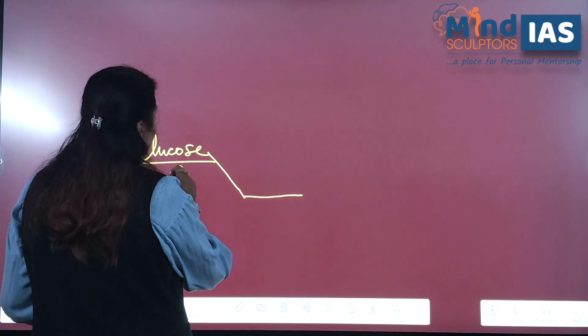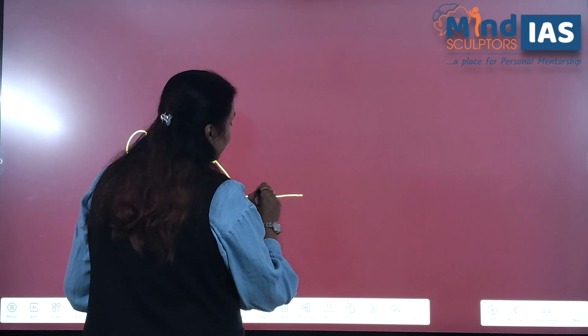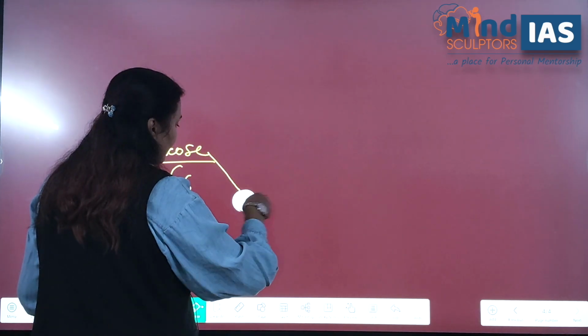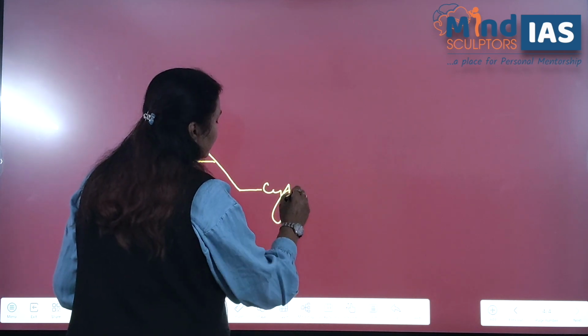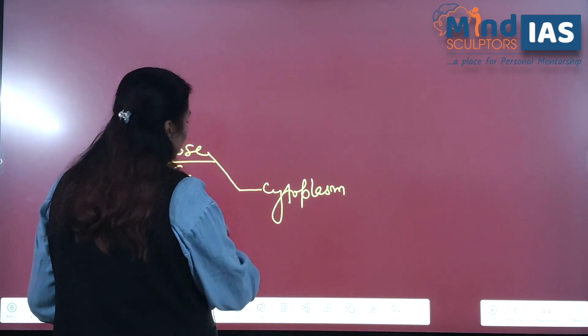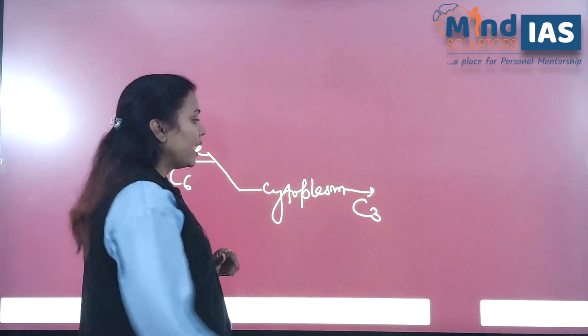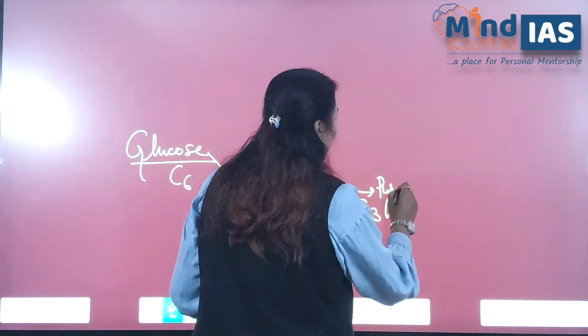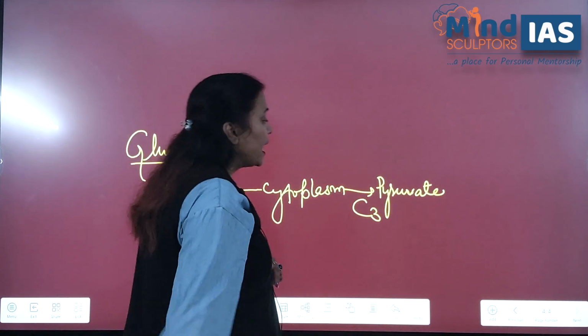So, this is a C6 molecule inside the cytoplasm. What is happening? It is converting into C3, and what is the name? That is pyruvate.